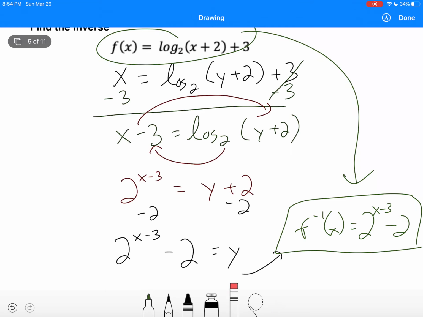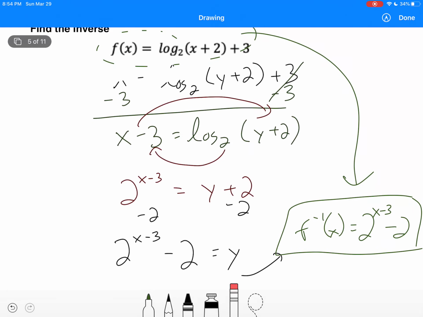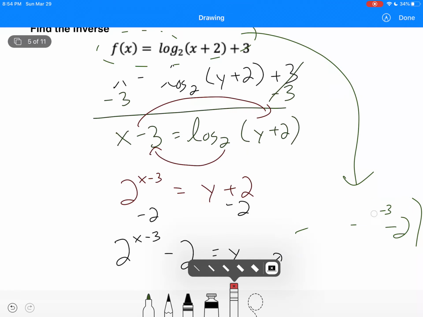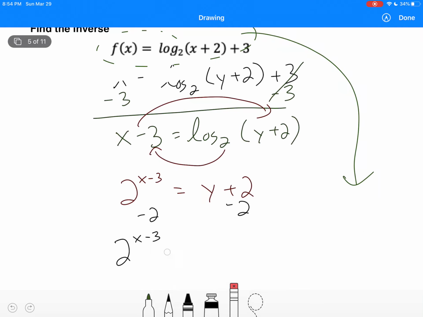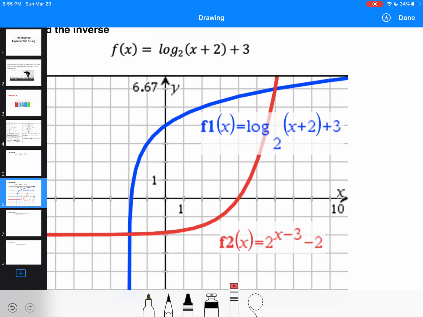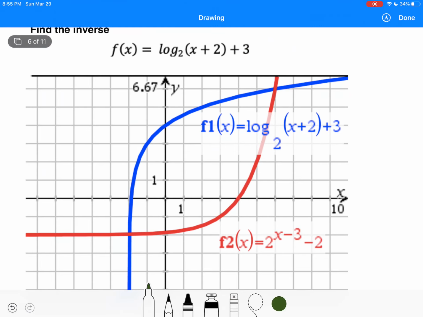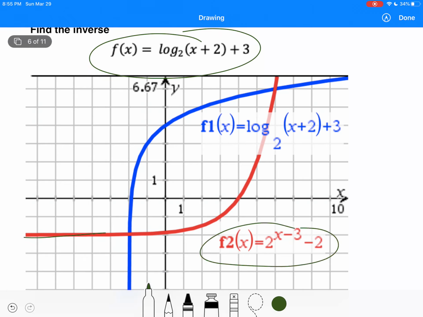Now, how can we check that the answer is true? We can check it by graphing. If we were to graph the first original equation, actually I can switch the slide. So this was our original equation. If we graph that, it gives us this blue one here. And then our inverse equation was this. If you graph that, it gives you the red one here.